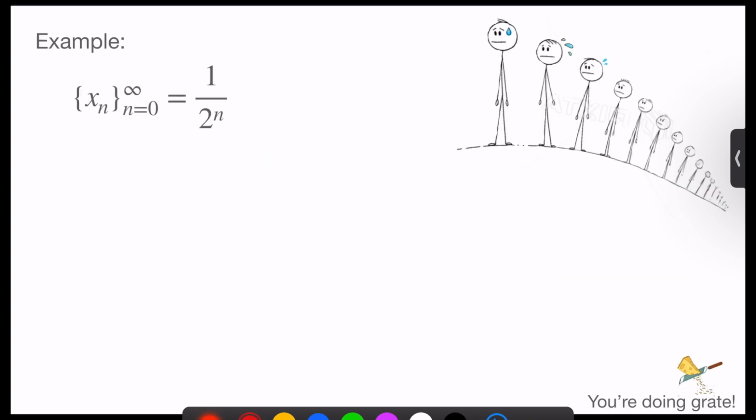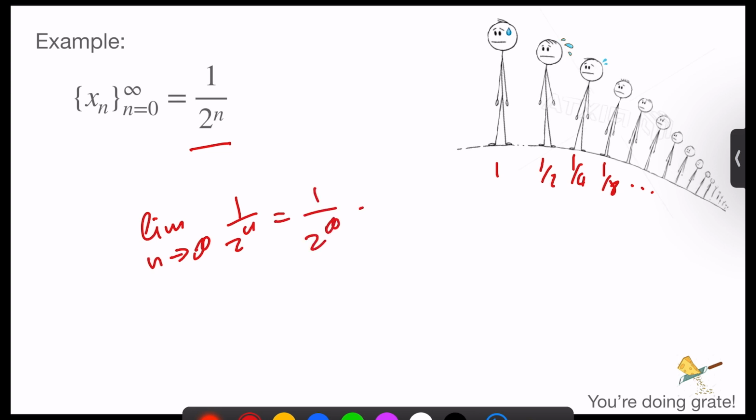So the students have formed the sequence 1, half, quarter, eighth, and so on. So the sequence is 1 over 2 to the n. To find whether or not it converges and what it converges to, we take the limit as n moves to infinity of 1 over 2^n. So we've got 1 over 2 to the infinity, which is 1 over infinity, which goes to 0. So the sequence converges to 0. So students at the infinite point in the queue don't get any cheese, but it is what they asked for.